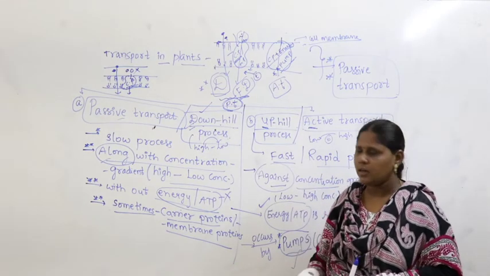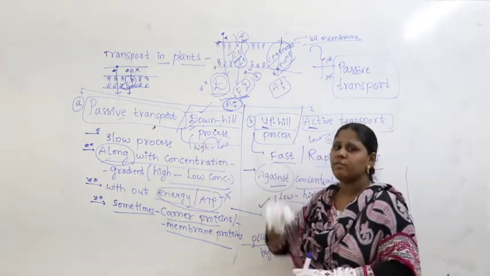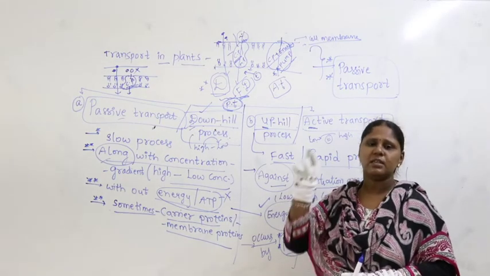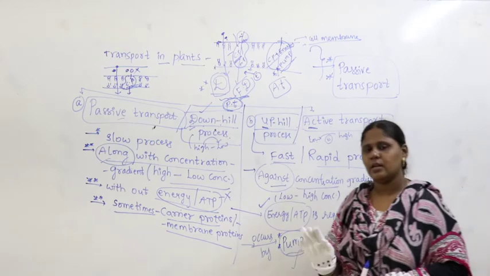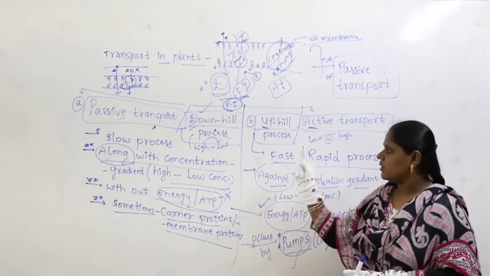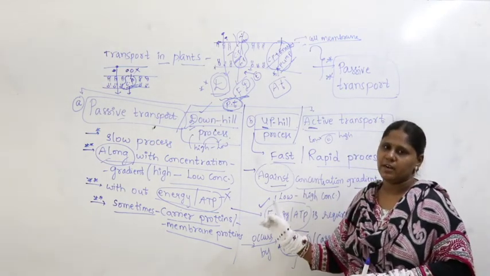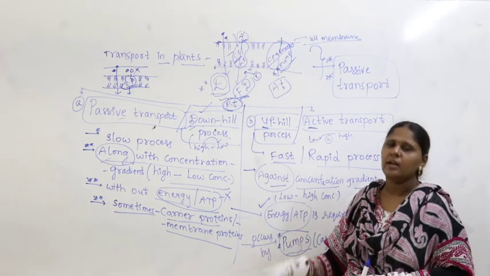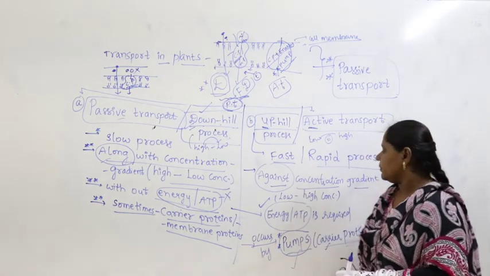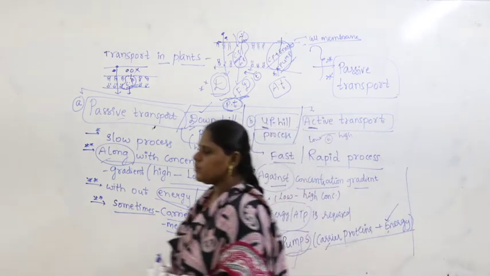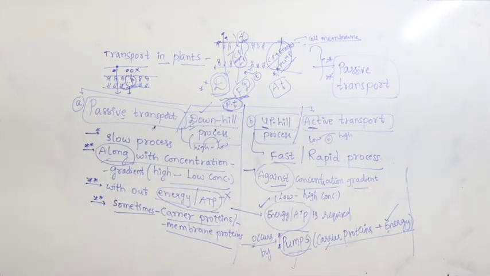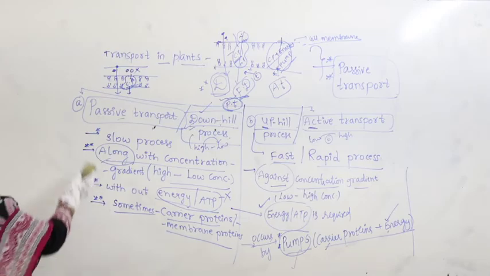Sometimes in the question, in place of passive transport, they will give downhill transport. In place of active transport, they will give uphill process. Then no need to worry, at that time be careful. Try to remember these two terminologies and see the very clear differences between passive transport and active transport. Right. Now, apart from this, passive transport is further divided into 3 categories.